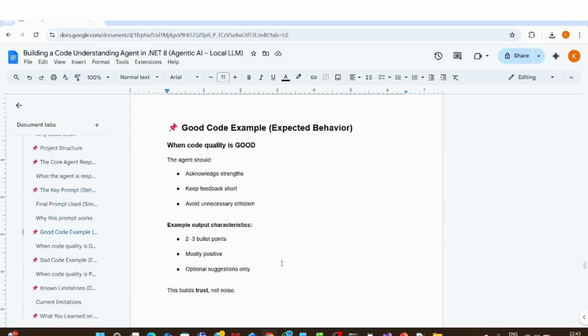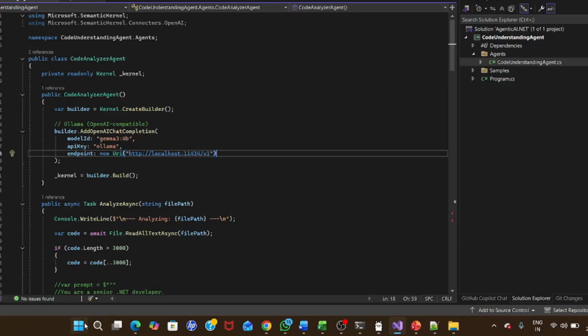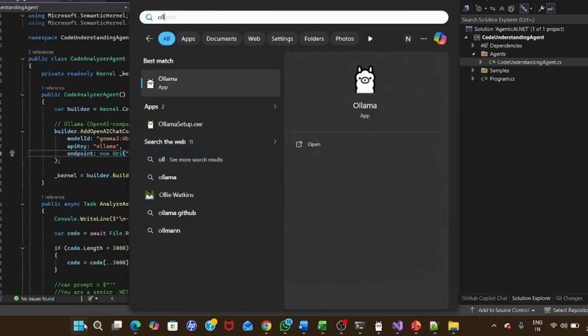So we have installed the local LLM, Ollama. You can see Ollama has been installed. How to install this Ollama? That has been given in the PDF. You can install it based on the steps given in the PDF.